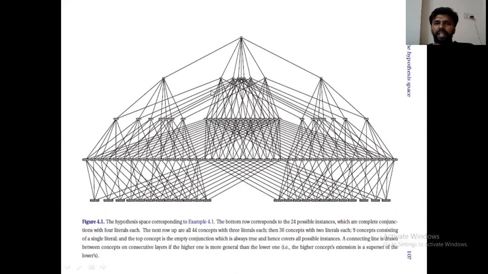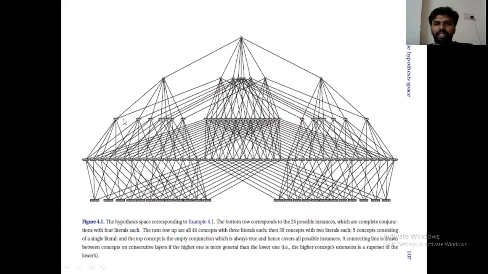Observe this one. Second layer had only 9 features, whereas the third layer contains almost 30 concepts, right? Here this one is representing a concept.